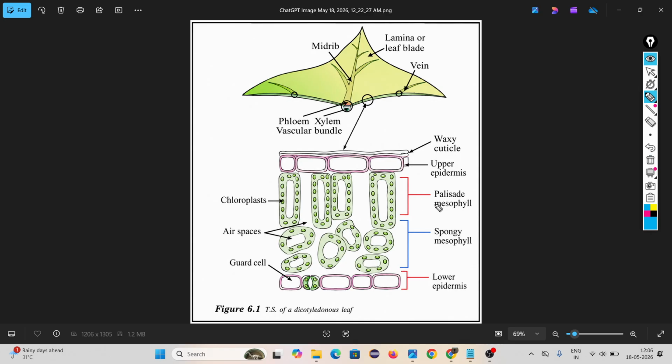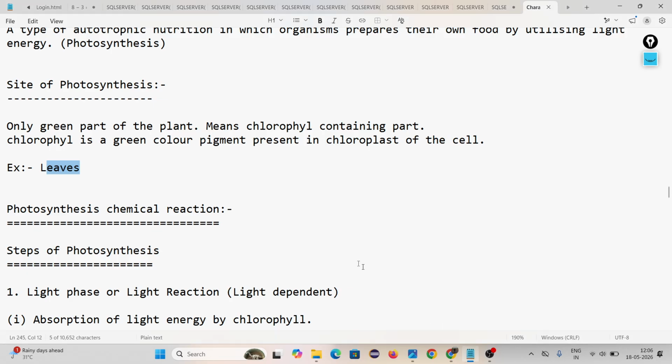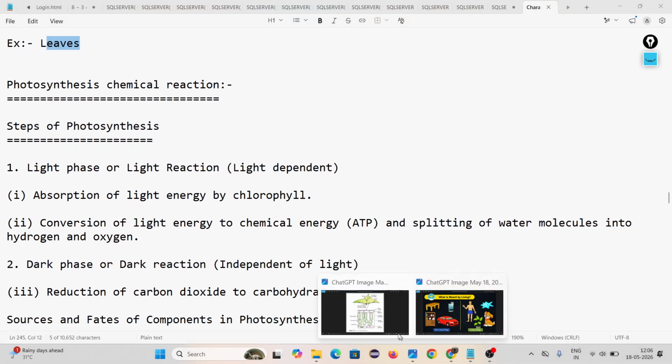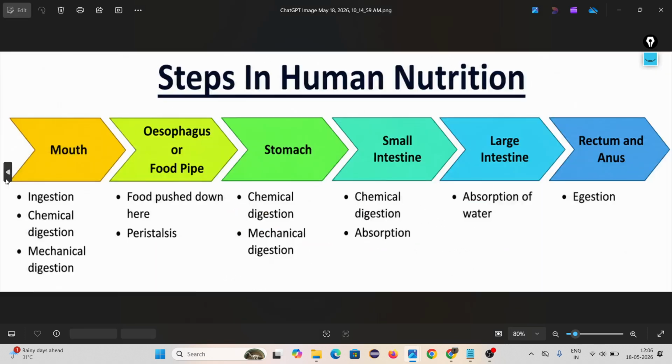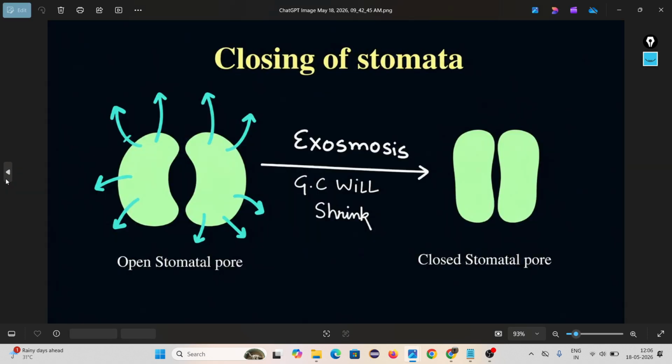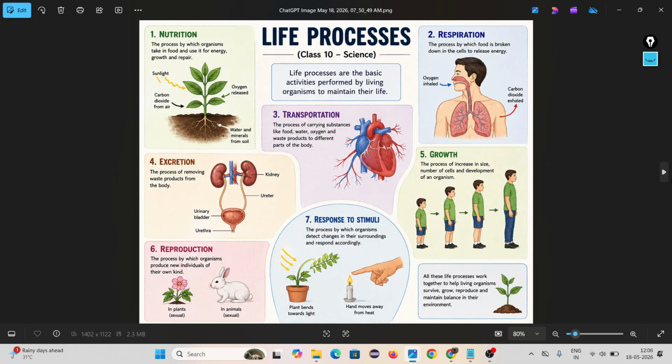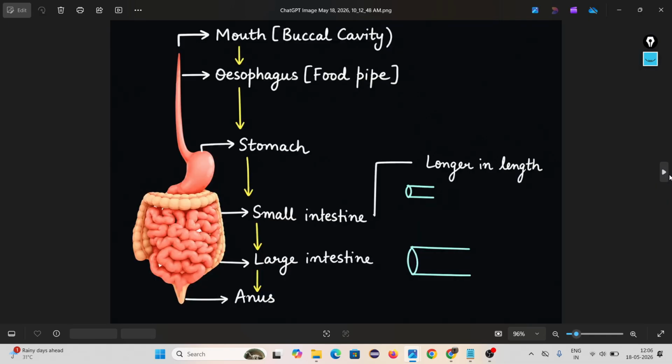In palisade mesophyll and spongy mesophyll, there are two types of special cells whose work is performing photosynthesis. Okay. Then come to the photosynthesis chemical reaction. You have to remember the equation. What is the equation? The photosynthetic equation. Just wait 1 second.